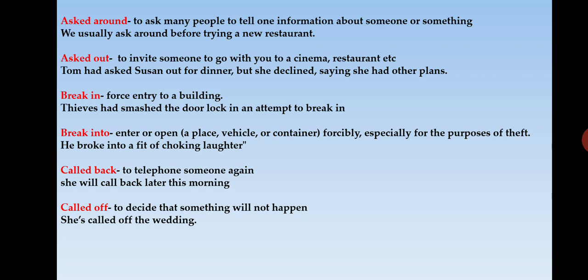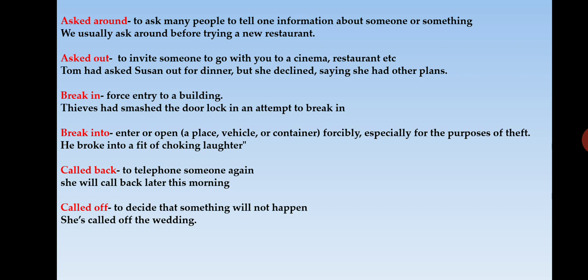So what do you have to do? Before looking them up in a dictionary, it would be helpful for you to use the context to understand them. So you have to be aware of the context in which it is used, because for one phrasal verb you will have different kinds of meanings.